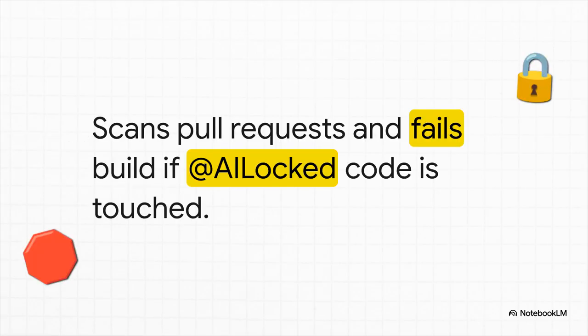And as a secondary layer of defense, we have the VibeTags GitHub action. While check mode catches drifting rules, this action catches drifting code. It actively scans pull request diffs, and if a human developer or an AI agent tries to sneak a change into any code physically marked with the @AILocked annotation, it fails the build. It's a hard stop for regressions, absolutely no exceptions.